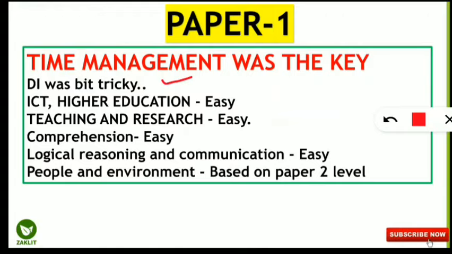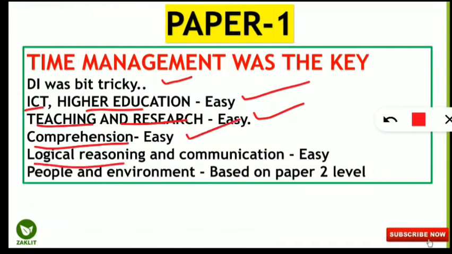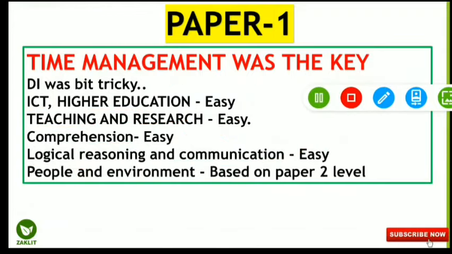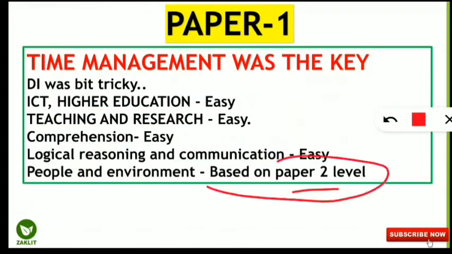Coming to the next part, ICT and higher education, the portions were easy. The teaching and research section was also easy. Comprehension was also easy. And the logical reasoning and communication section was also of easy level. But the people and environment section was mostly based on the paper 2 level, that is the environmental science level. That was not from the paper 1 level, that is, the basic things. So these were some of the reviews for paper 1.